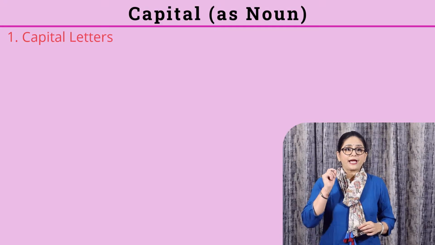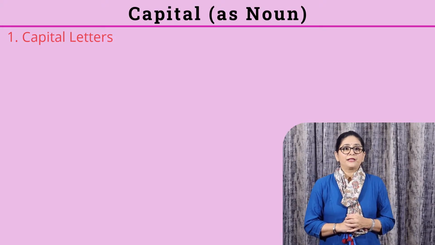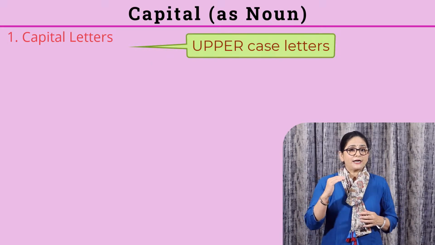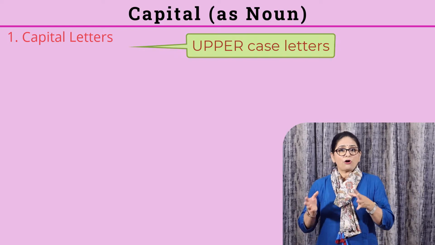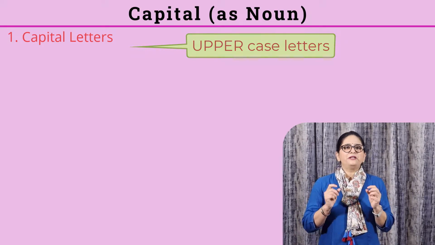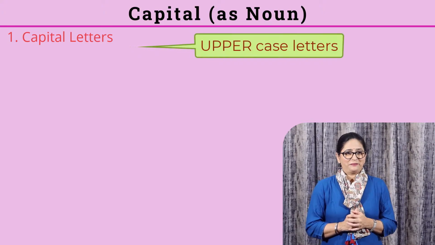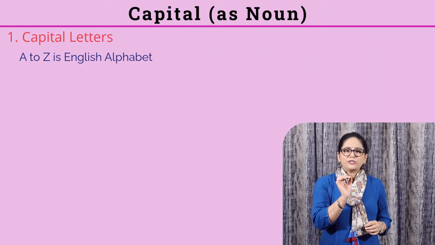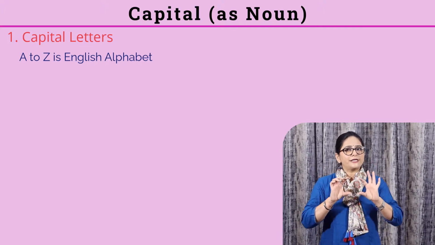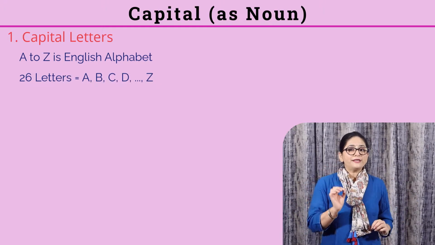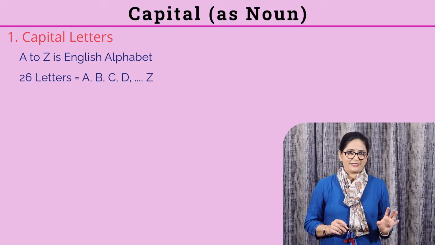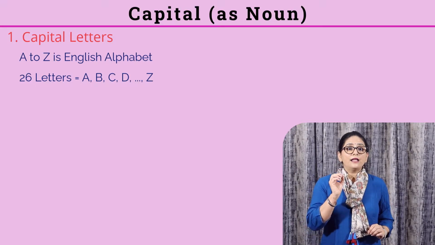First one is capital letters. It is also called uppercase letters, that is uppercase letters on a typewriter or keyboard. And indeed, it is the first thing we learn when we start writing. Note, A to Z is the English alphabet. The alphabet has 26 letters. So when we say A, B, C or D, they are not alphabets. They are letters.